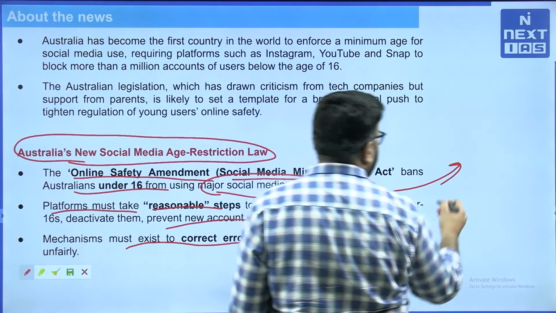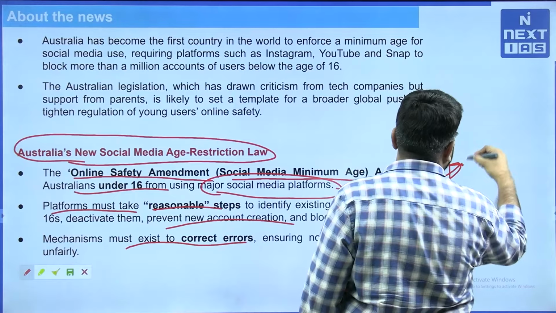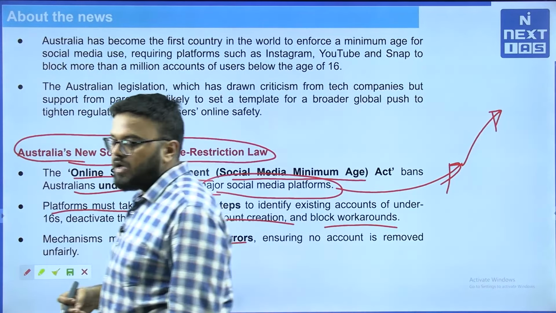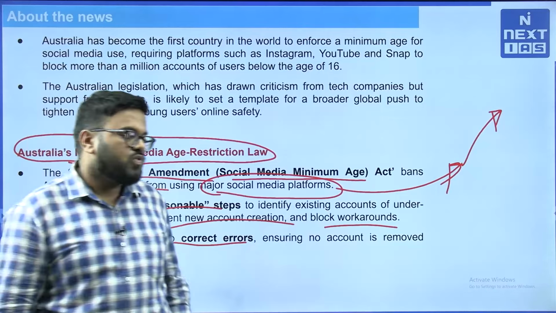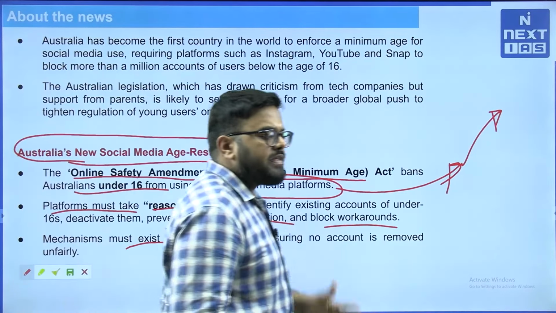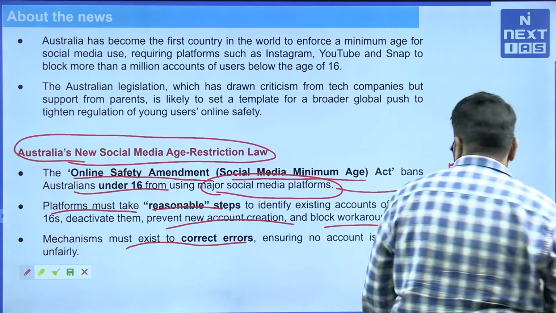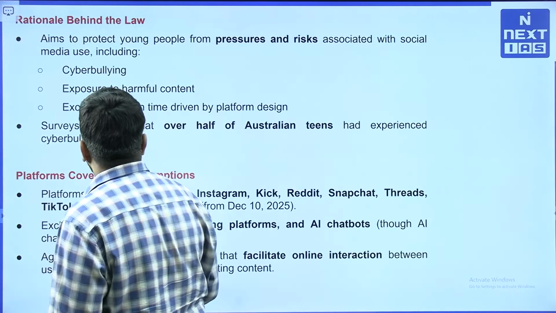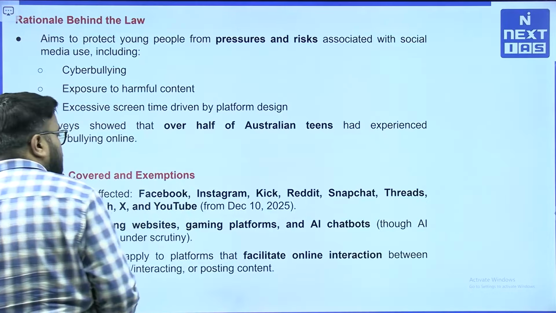Mechanisms must exist to correct errors, and under the law they have appointed one very dedicated authority who will implement this law as well. To a certain extent they have thought of the implementation in such a way that there is no workaround and no exemptions particularly.